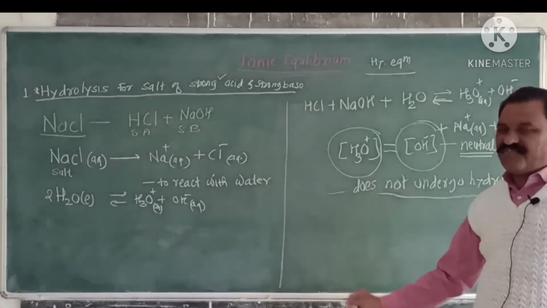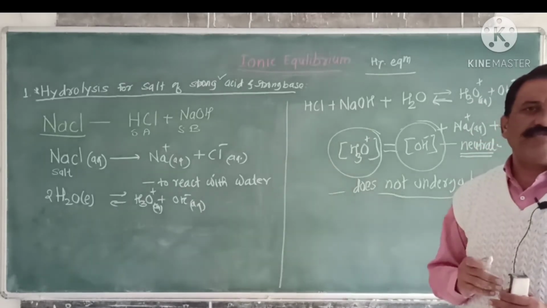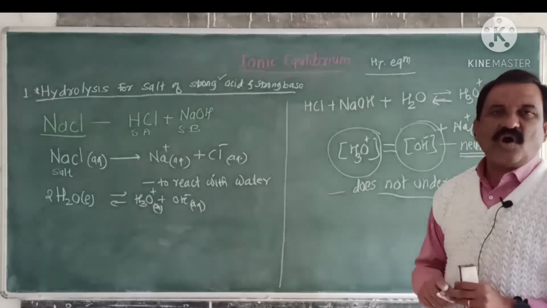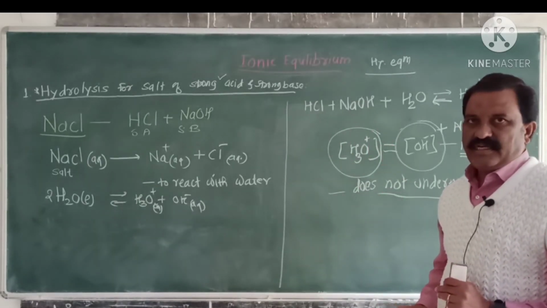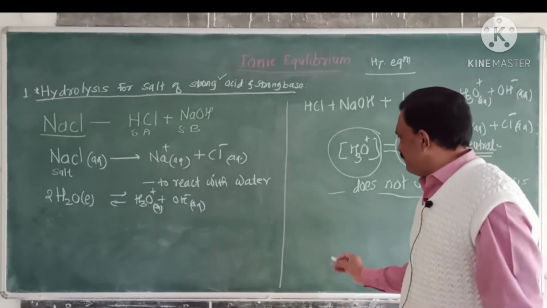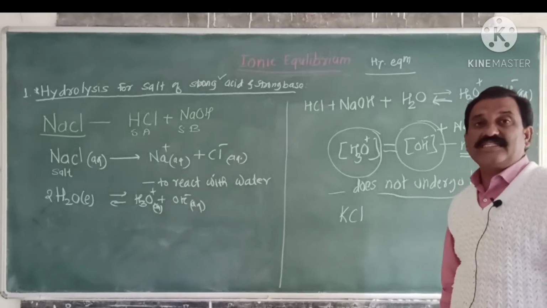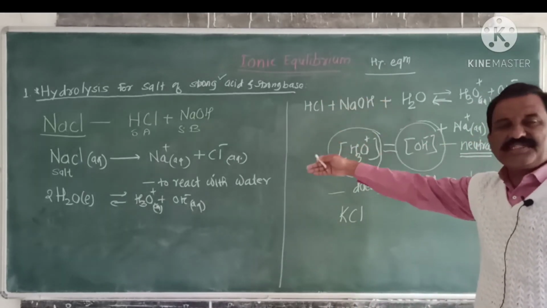We have finished the explanation of the first type, that is, hydrolysis for the salt of strong acid and strong base. With the help of another example, potassium chloride, which is the salt of strong acid and strong base, we can explain such concept.